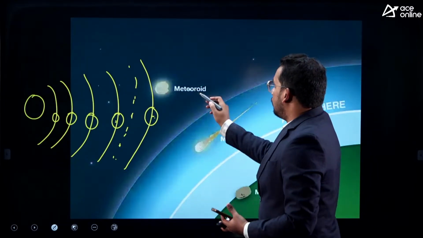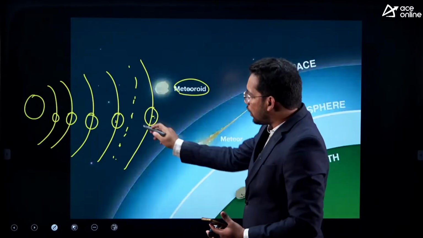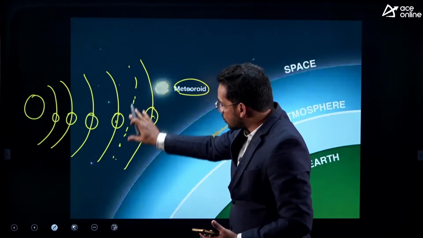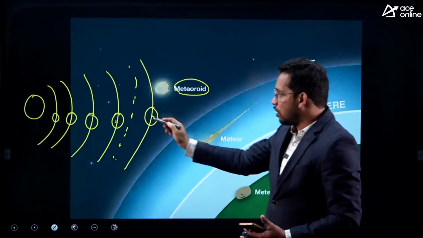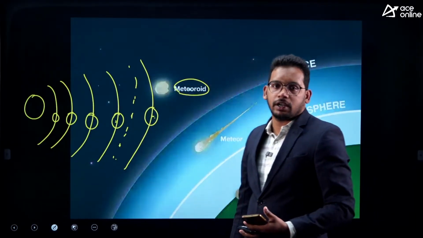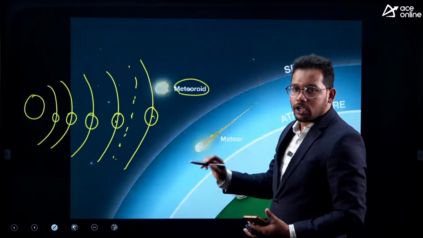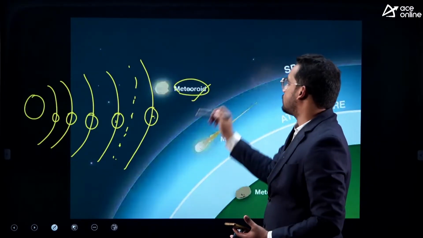Whereas a meteoroid is also a rocky object, but not just located here. It is located anywhere in space. The same rocky object, if it is located between Mars and Jupiter, is called an asteroid. But if the rocky object is located elsewhere, it is called a meteoroid.